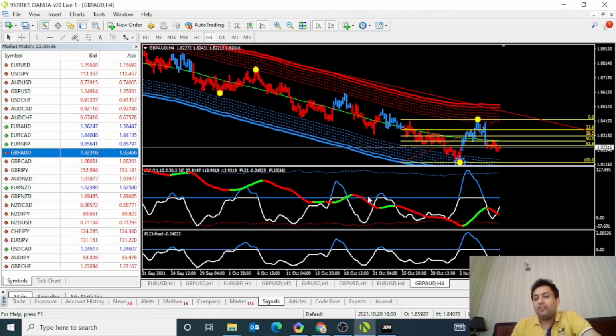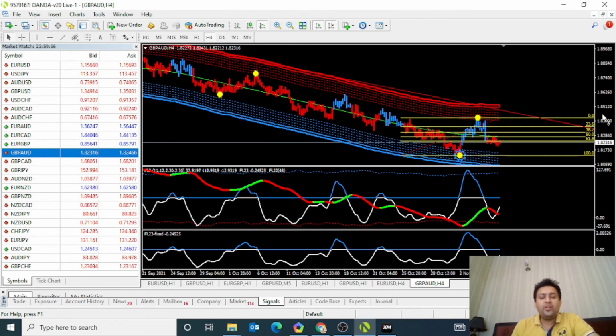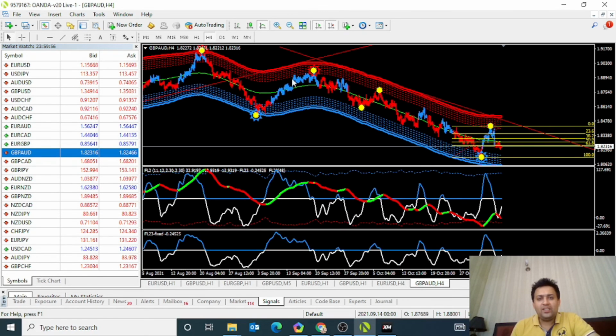So this is the very best forex indicator. I have back tested this indicator and I have earned good money. So very easily you can trade by following this very easy strategy.